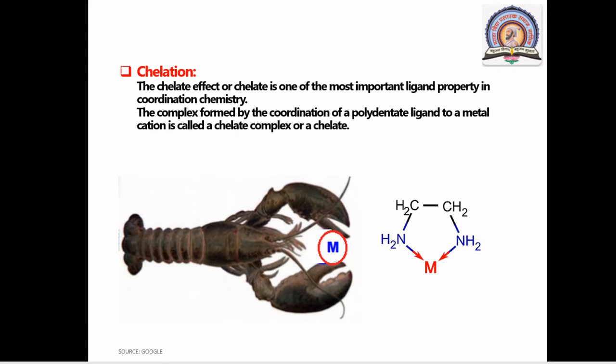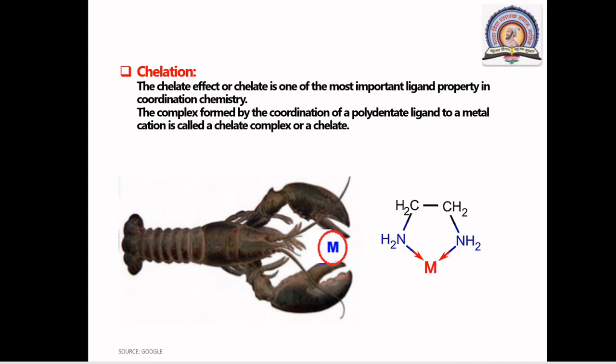That is nothing but monodentate ligand. If we consider a bidentate ligand, for example en, that is ethylene diamine. See, here is the ethylene diamine ligand, NH2, CH2, CH2 and NH2. Here there are two nitrogen atoms present which are able to donate a lone pair of electrons to the central metal ion. So this is a bidentate ligand.